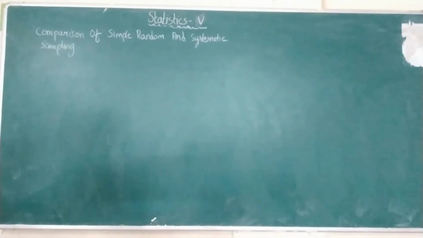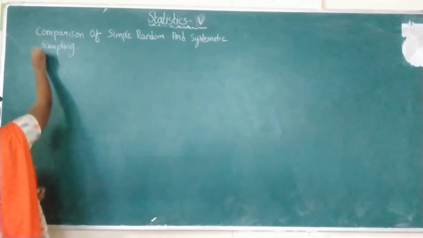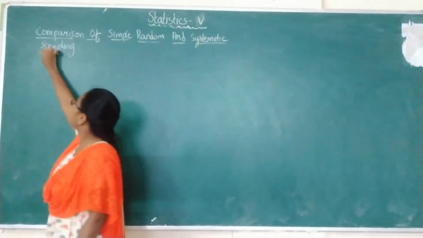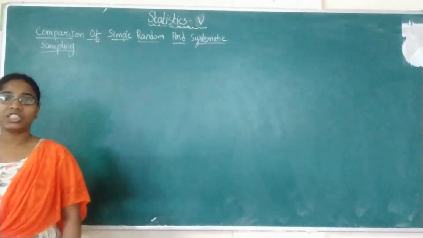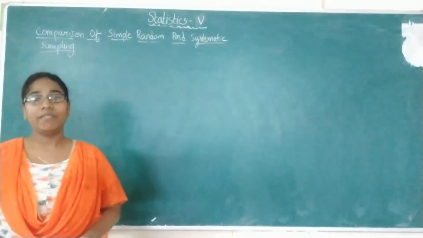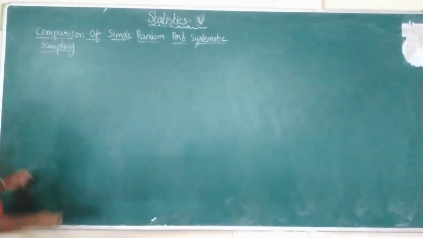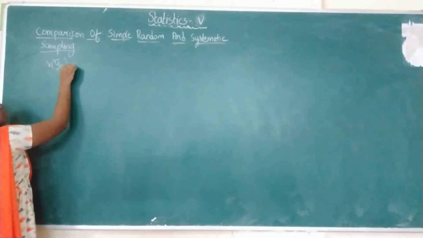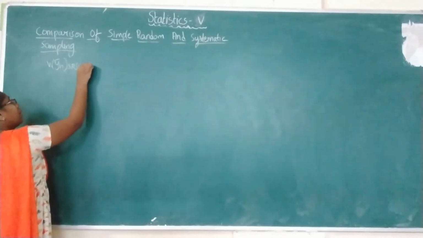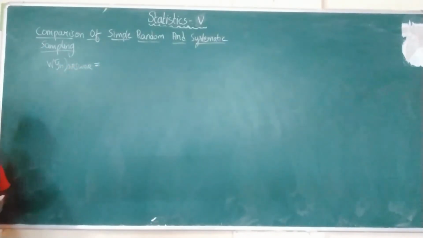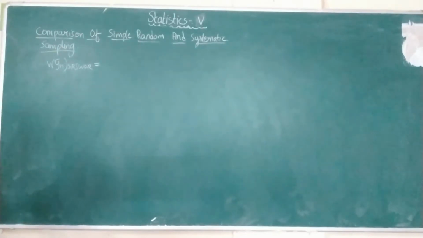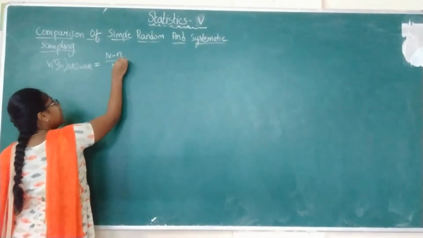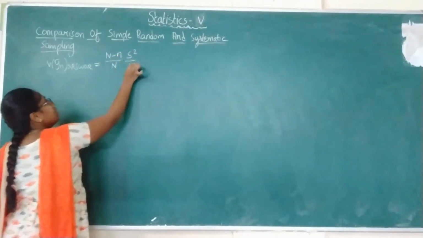Next we will see the comparison of simple random sampling and systematic sampling. The comparison is always made by using the variances. We know the variance of y bar n under simple random sampling without replacement. What is the value of the variance in simple random sampling? It is (N minus n) by capital N into s square by small n.